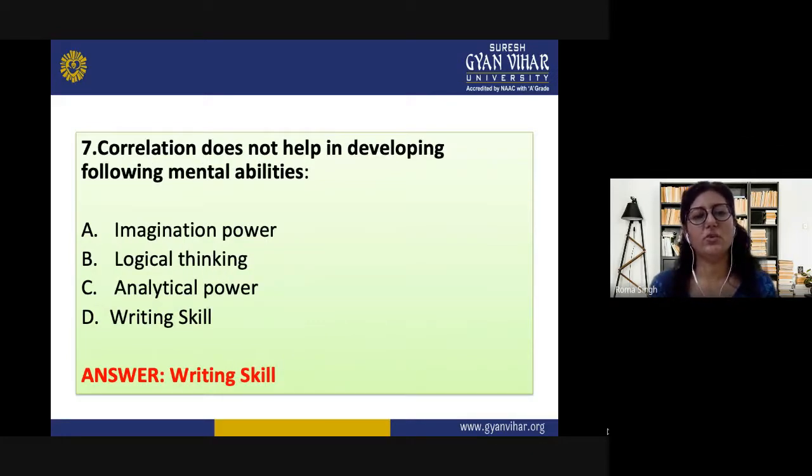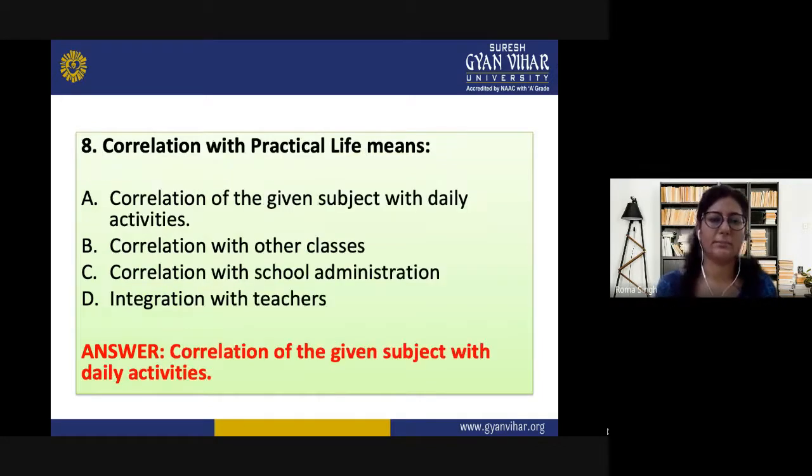Question number 7 is, correlation does not help in developing the following mental abilities. So certain mental abilities are developed with the help of correlation, and which one is not developed? The options are imagination power, logical thinking, analytical power, or writing skill. So the answer is writing skill. Writing skill is not the focus of correlation. The first three options are the main mental abilities which we have to develop in our students.